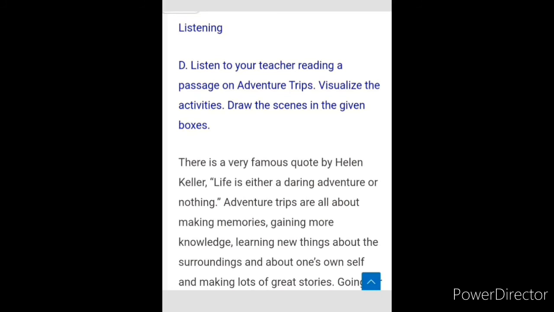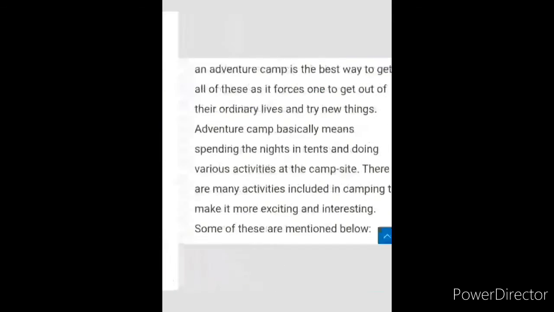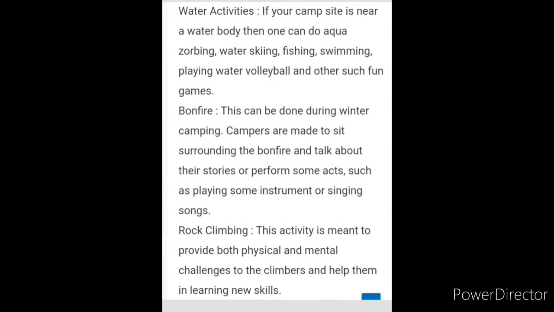Listen to the teacher, and this is your activity that you have to write. Like water activities: if your campsite is near a water body, then you can do aqua activities. You have to write it in your book. Write it in pencil, don't write it in pen. Don't scribble in the book, please. And this you have to write in your classwork also.